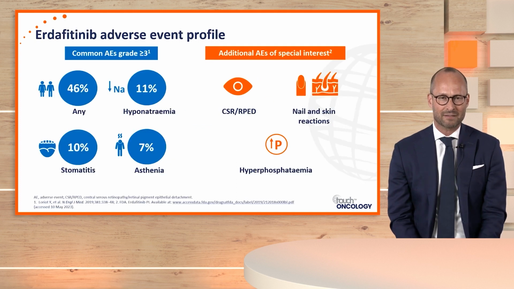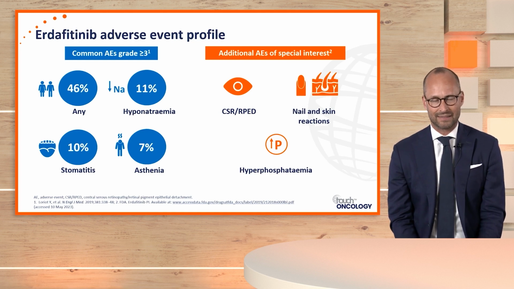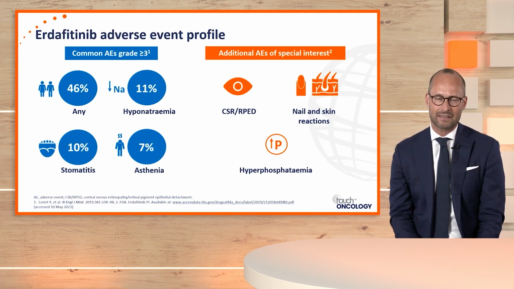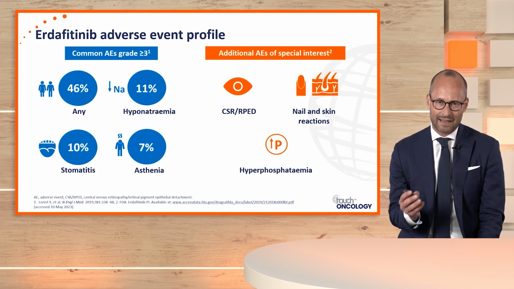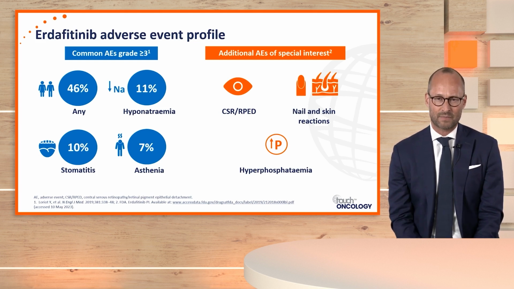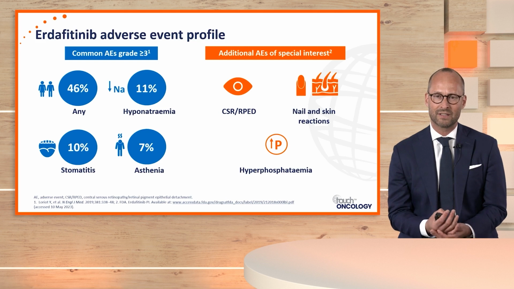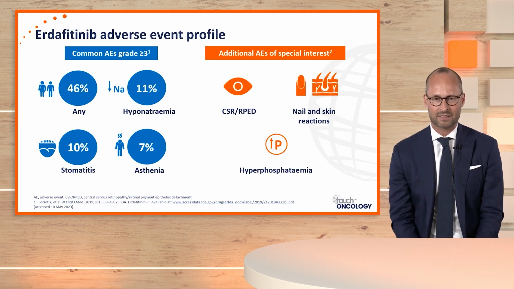So what's the price with regards to adverse events in this profile? Common adverse events, grade 3 and up, are hyponatremia, stomatitis, and asthenia. And among the additional adverse events of special interest, we want to focus on the nail and skin reactions, the hypophosphatemia, and also the ocular issues that might occur with FGFR inhibitor treatment.